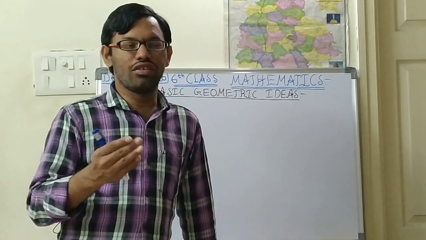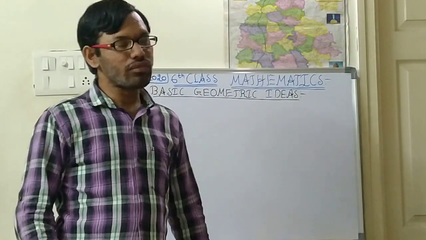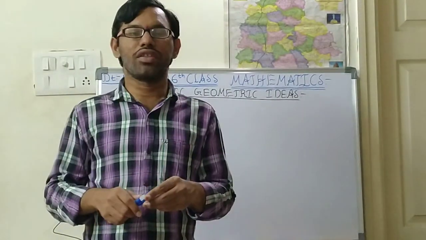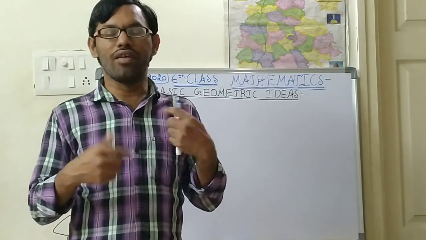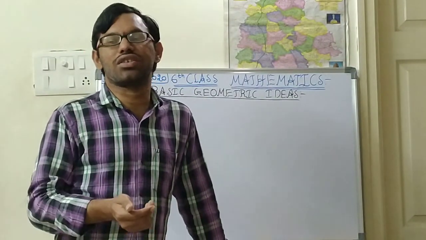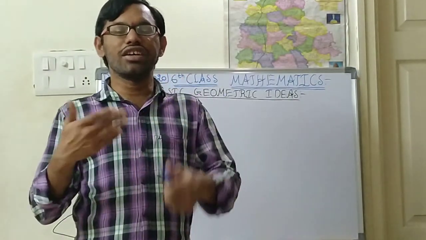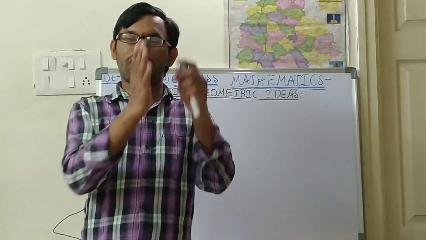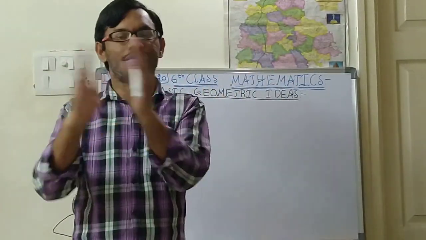A white paper will be in a different size. If we cut it in half, it will change its shape. Is it right, children? It changes from one shape to another shape.